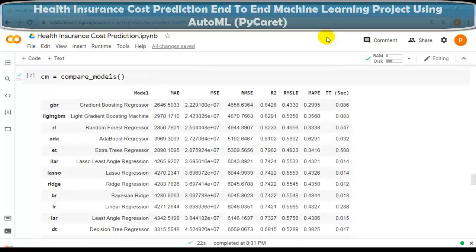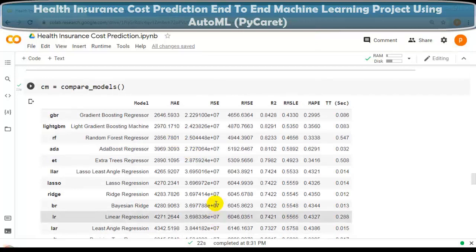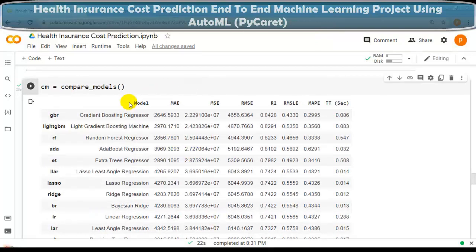Please remember, this compare_models function uses all models in the model library and scores them using k-fold cross validation, by default 10-fold, and prints this score table. As you can see, the performance metrics for regression models are MAE, mean squared error, root mean squared error, R squared, RMSLE, MAPE, and time taken in seconds.